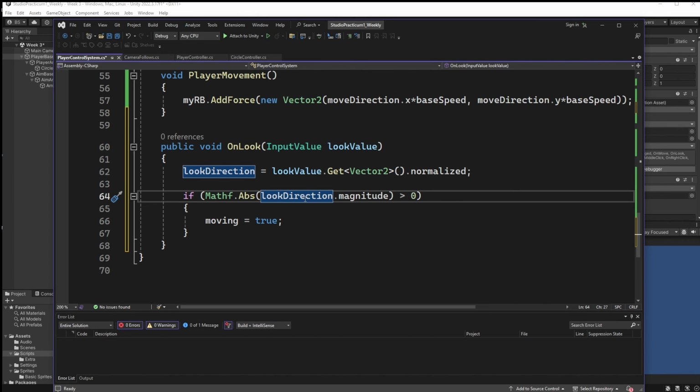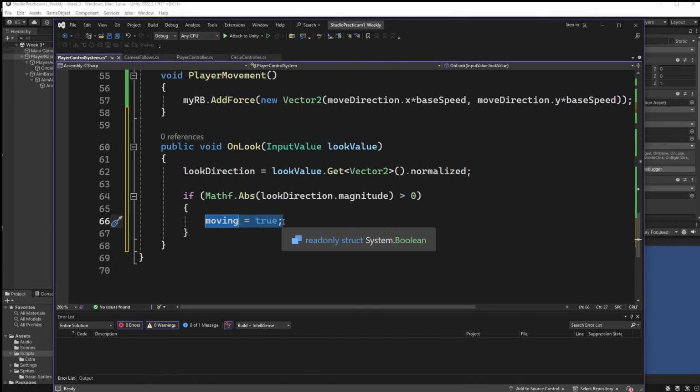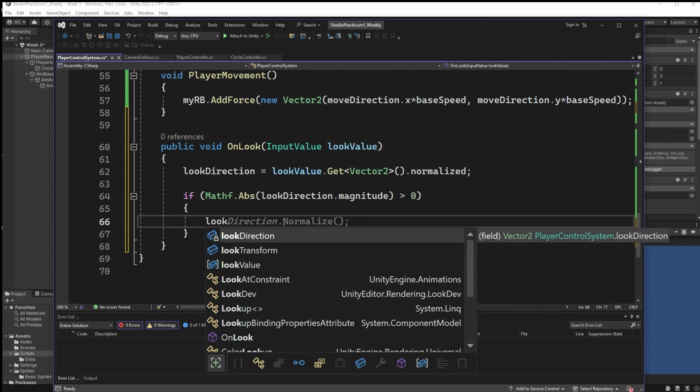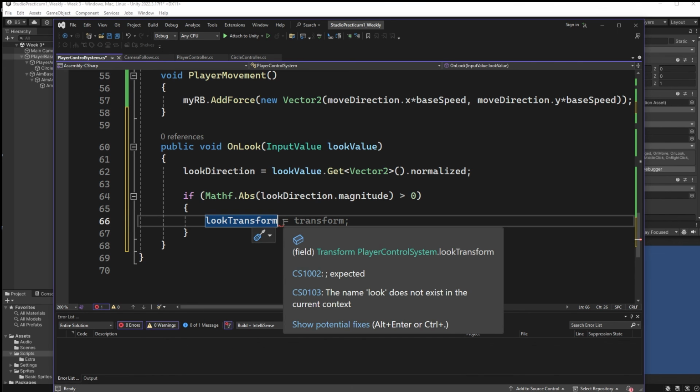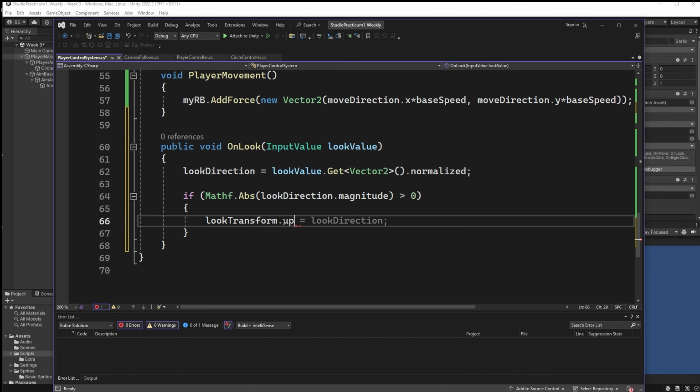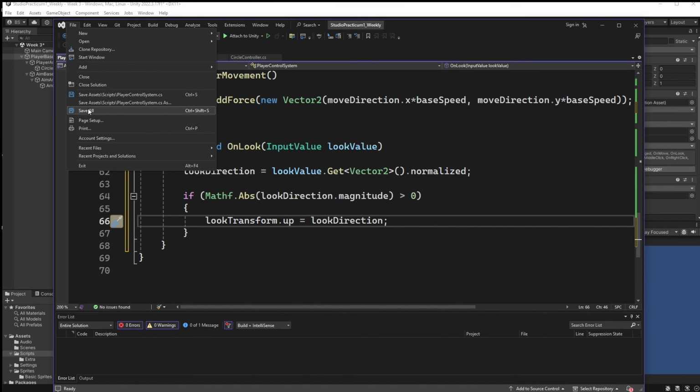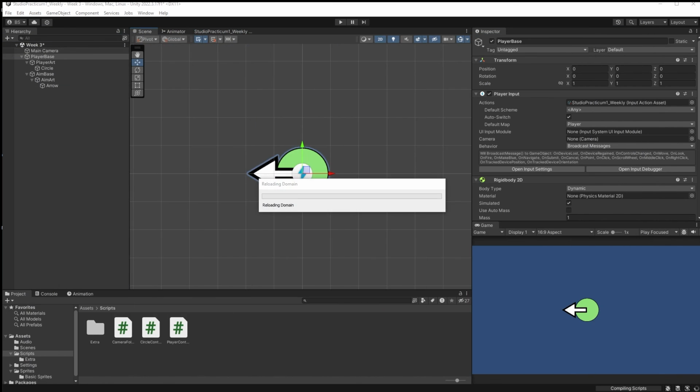So as long as our look direction has a magnitude greater than 0, we want to do something. And that something we want to do is rotate our transform along its up axis in this particular case. We want to rotate our transform along its up in the direction of the look direction. Okay, so let's say look, and we want the look transform. We've already got a reference to that above, but we want the up vector. And we're going to set our up vector, exactly as it says here, equal to our look direction. And that's all we should really have to do. I'm going to file save this once again. File save all, and let's move this out of the way.